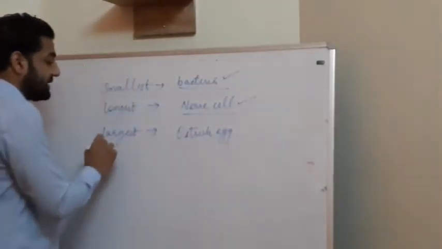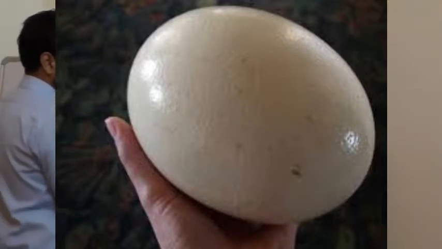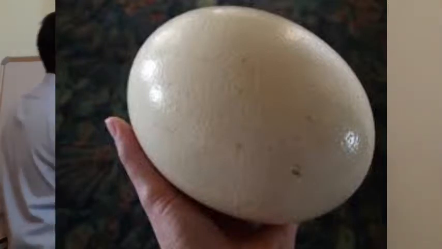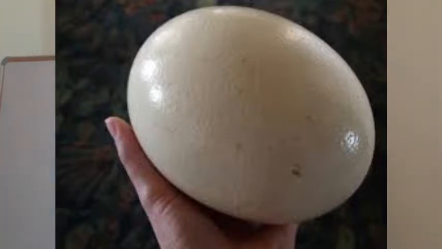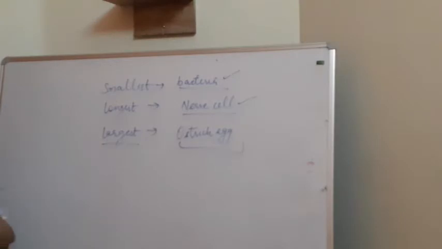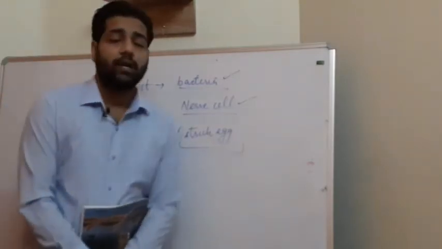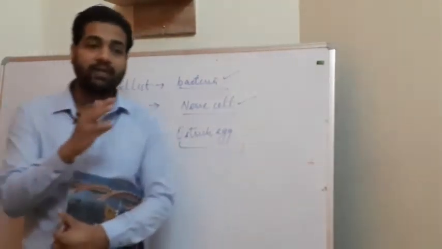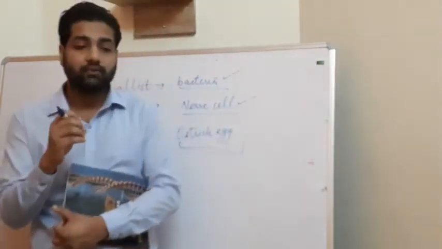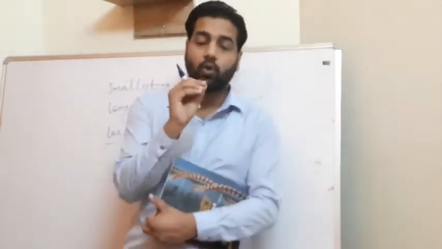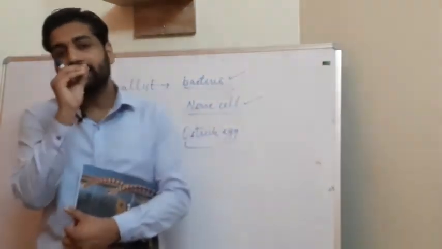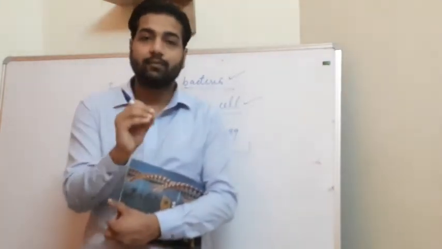Then the largest cell is the bird's egg, the ostrich egg, the largest cell available. Generally all the cells in our body are small because they have to cover a maximum area. If cells are small, they can communicate well, diffuse well, and exchange material well.